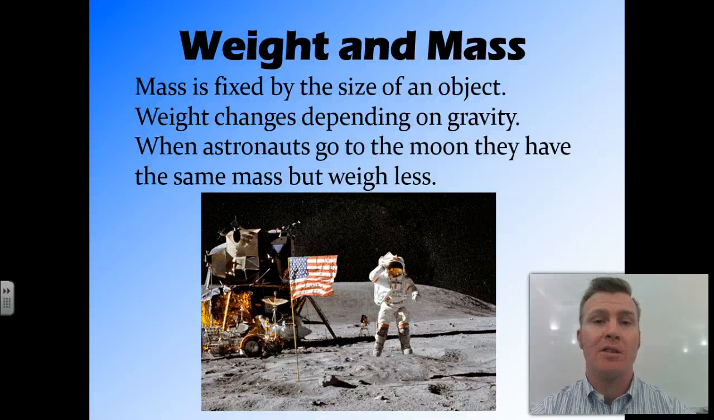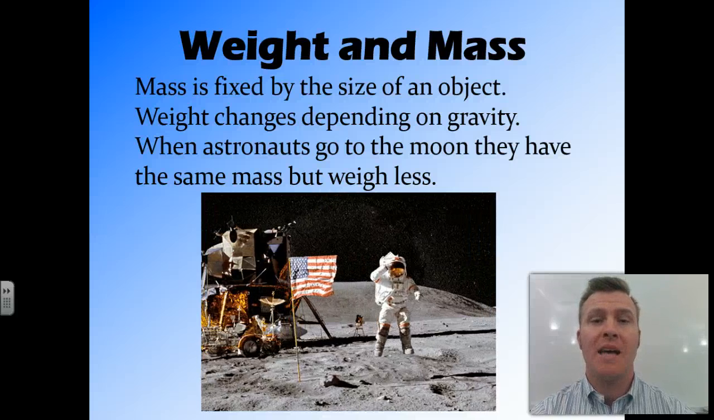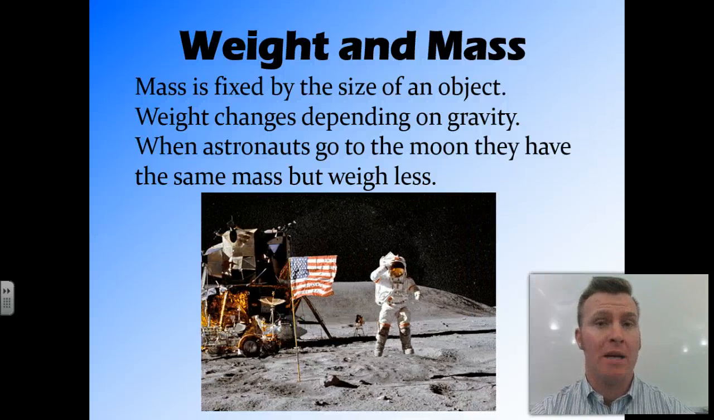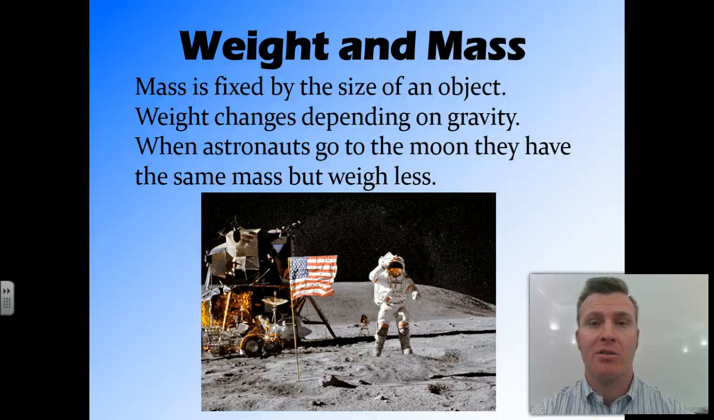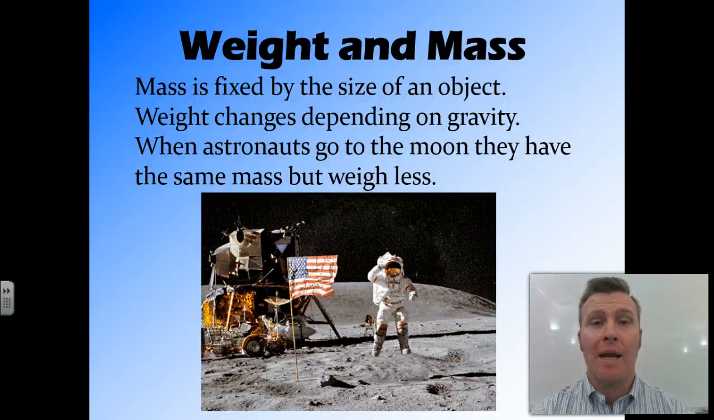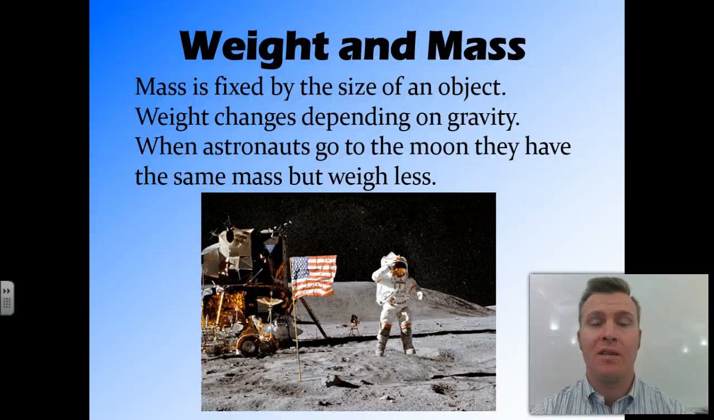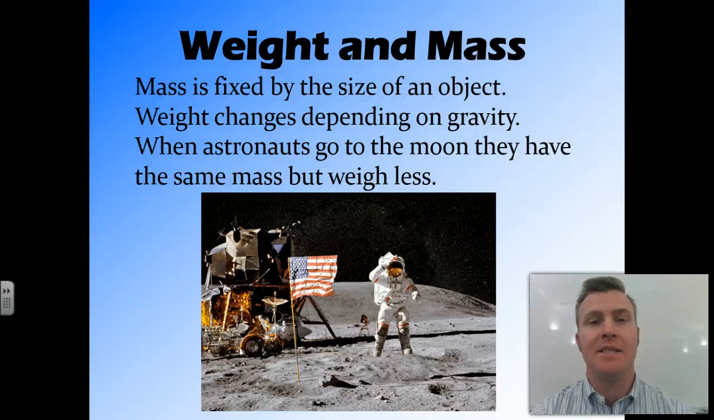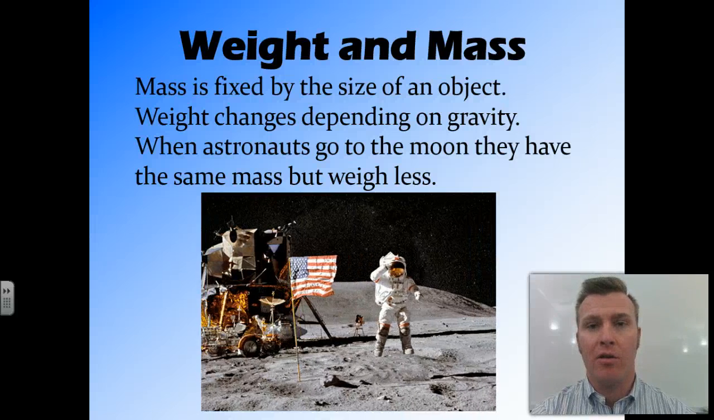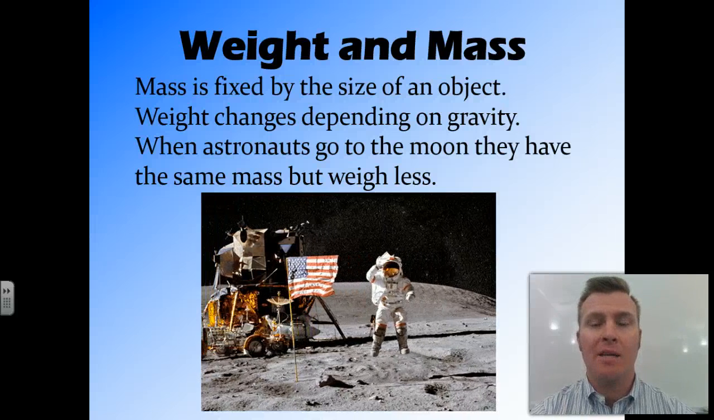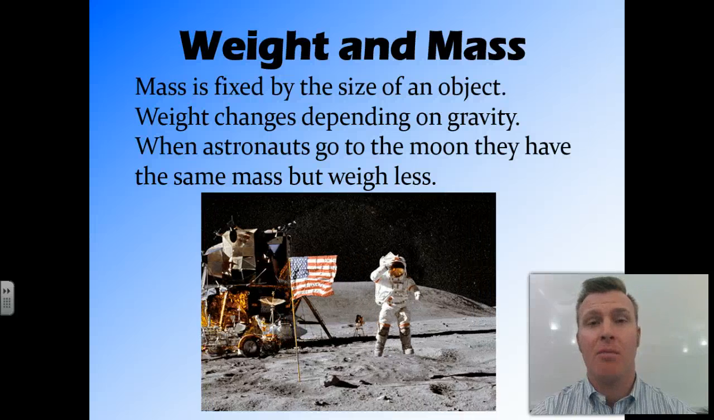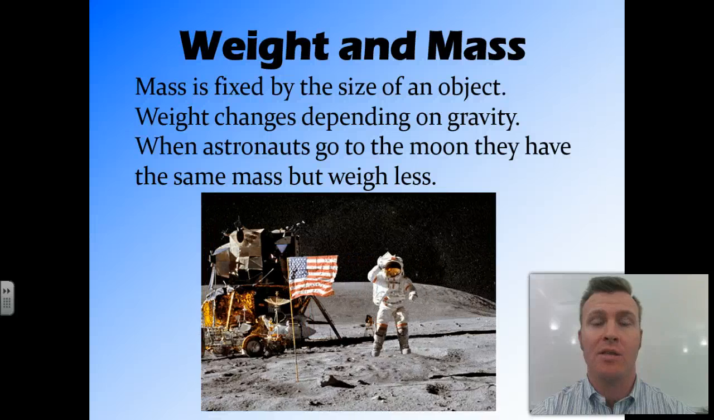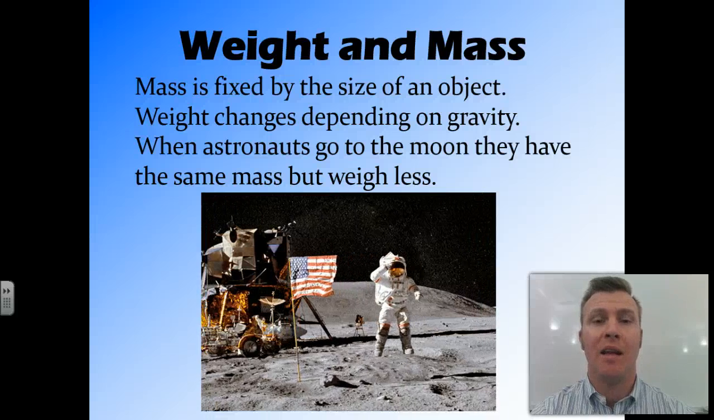So, for example, when astronauts go to the moon, they have the same mass because the size of them doesn't change. In fact, they have more mass because they're wearing a heavy space suit. However, they weigh less because the force of gravity acting on the mass on the moon, because the moon is smaller, is different to that on Earth. Which means that in space, the astronauts can jump about 3 times as high as they would be able to jump on the ground because there's less gravity and they have less weight.